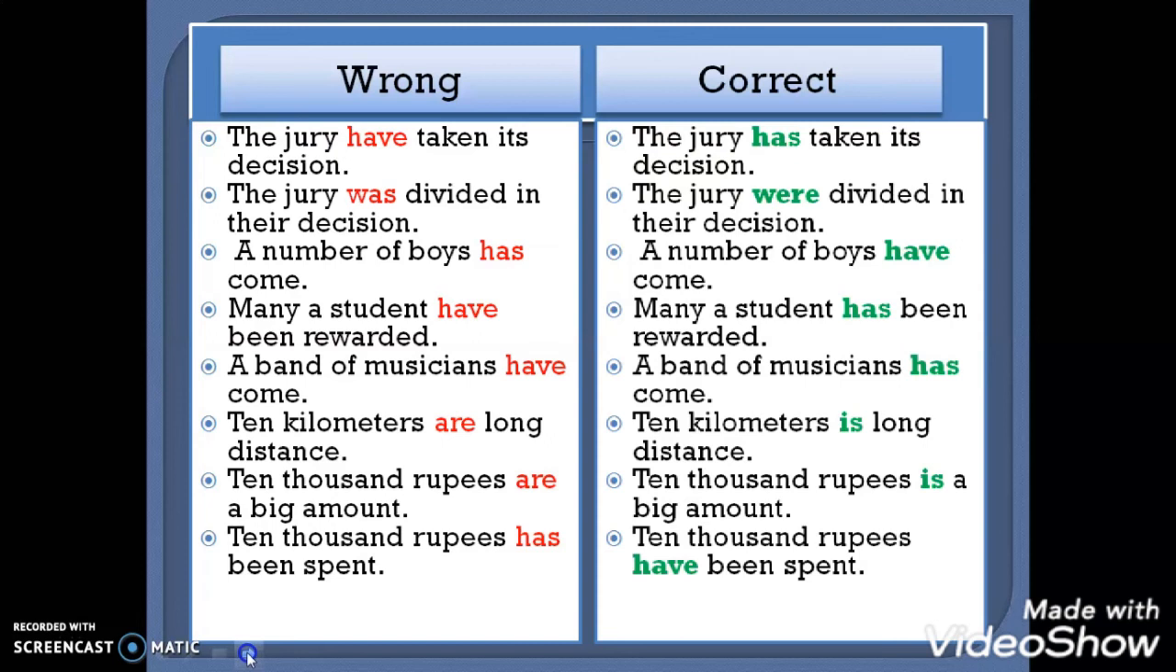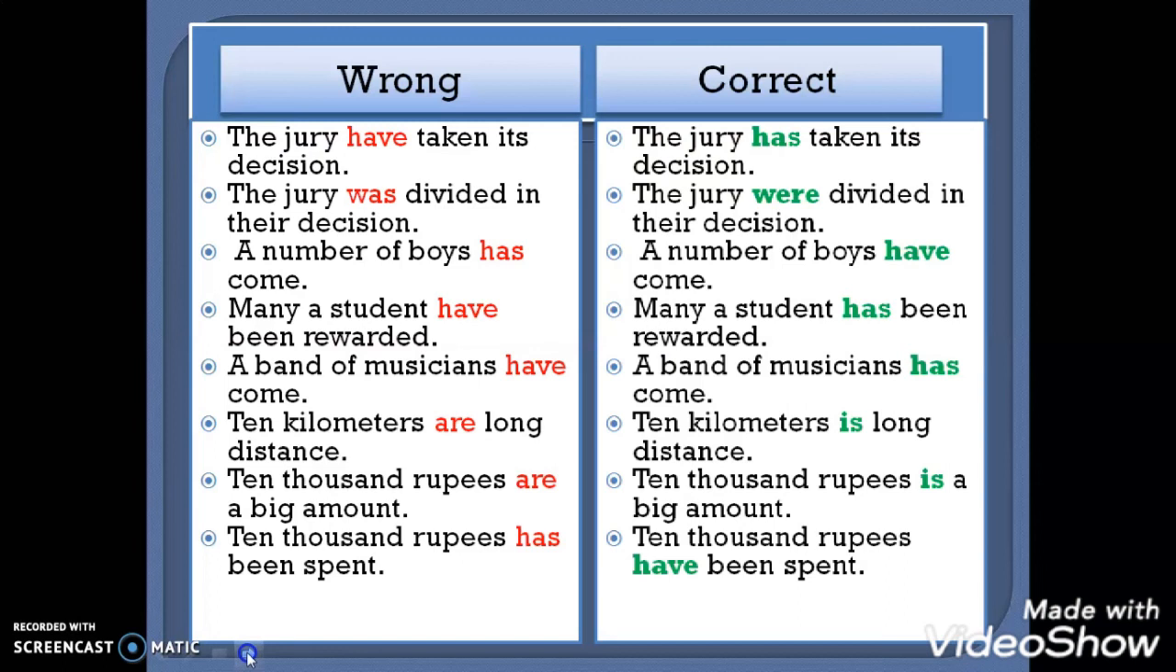Next sentence, the jury was divided in their decision. This sentence is wrong because we should say the jury were divided, because here I am talking about members of that jury. That's why our subject is plural. If the subject is plural, then the verb should be plural. The jury were divided in their decision.